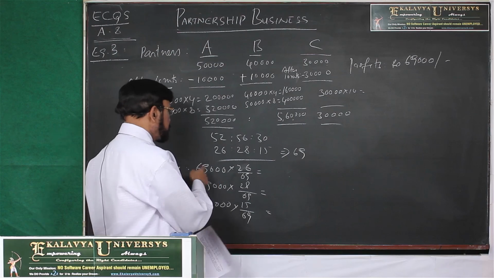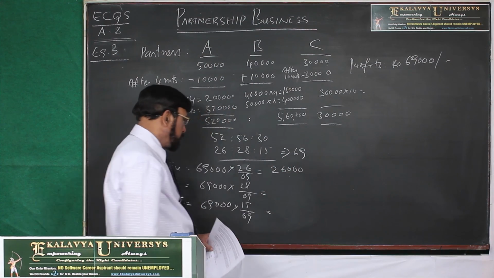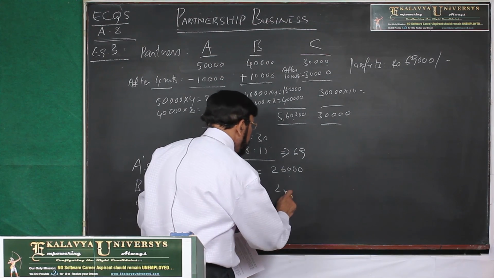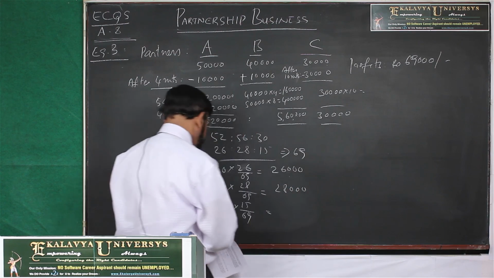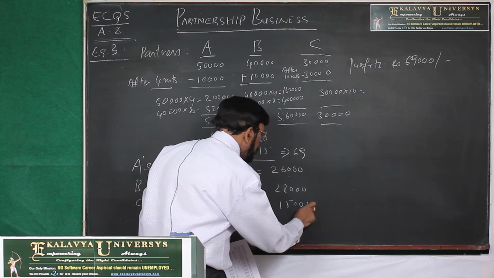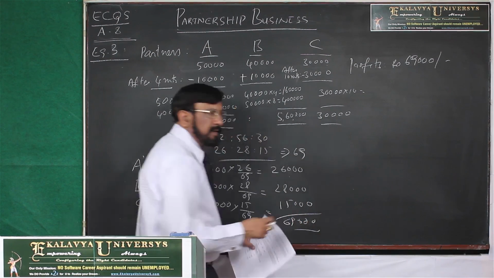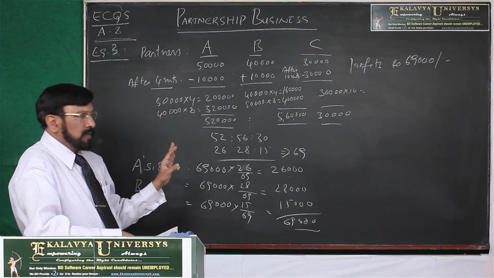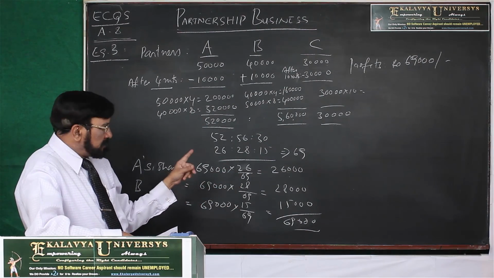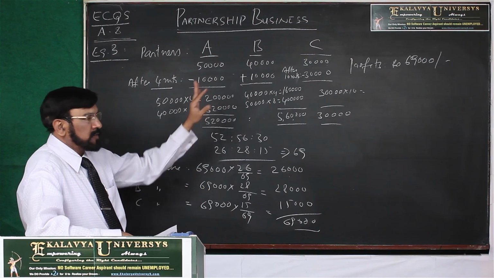Then calculate, 69 goes, A's profit for the year 26,000, B's profit for the year 28,000, and C's profit for the year 15,000. Then total comes 69,000 rupees. This is the way we have to calculate weighted capital ratio, and in the weighted capital ratios we have to share the profits among the partners.